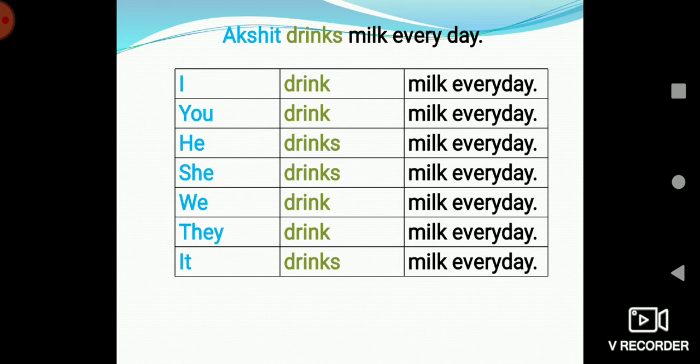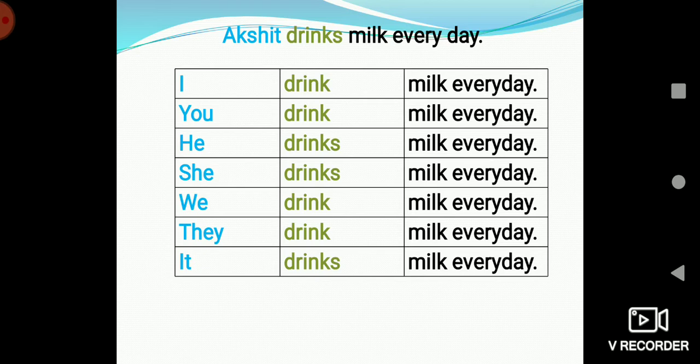But there are exceptions for I and you. I and you will take singular verb. That is, we have to say, I drink milk every day. We cannot say I drinks milk every day. Similarly, we can say you drink milk every day. We cannot say you drinks milk every day.